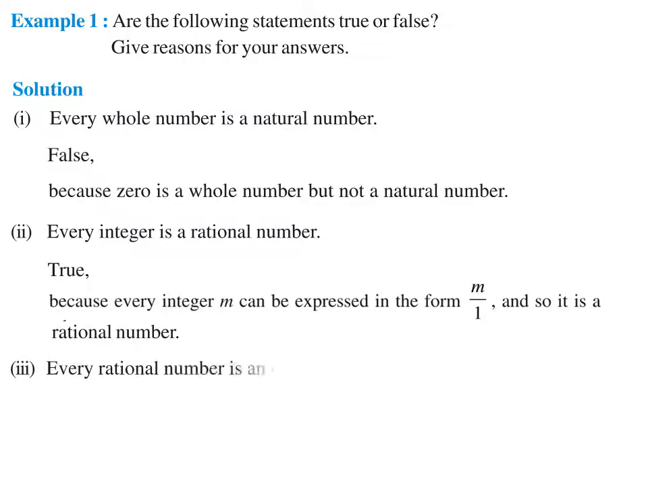Now talking about the third one, every rational number is an integer. This statement is false. Why is it false? We can see that 3 by 5 is a rational number, but it cannot be written as an integer. So that's why this statement is false. You have to remember these three statements. Now let's discuss another example, example 2.